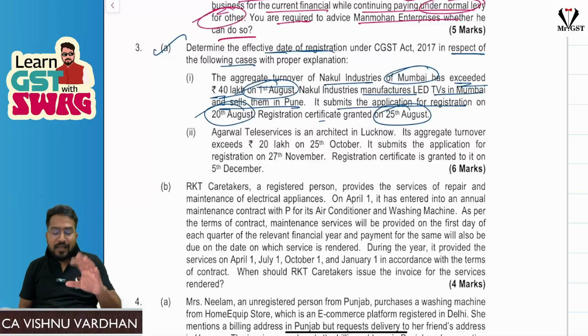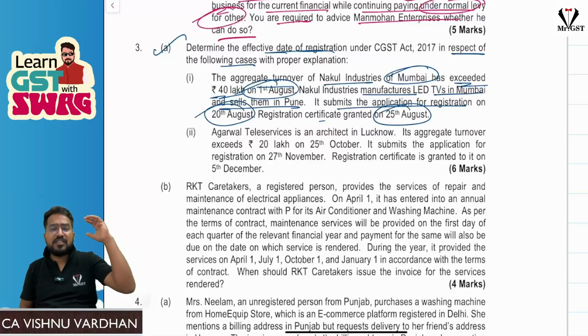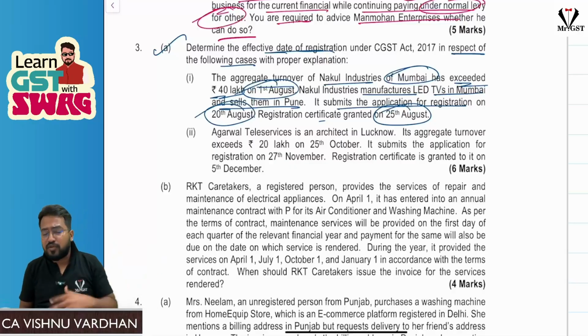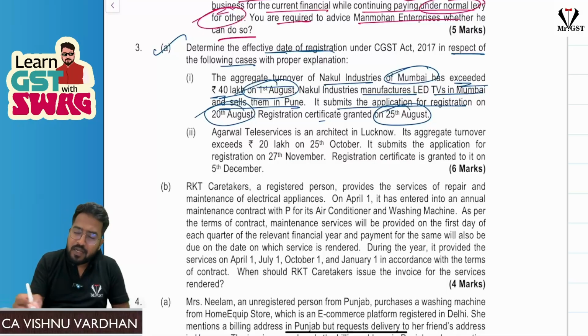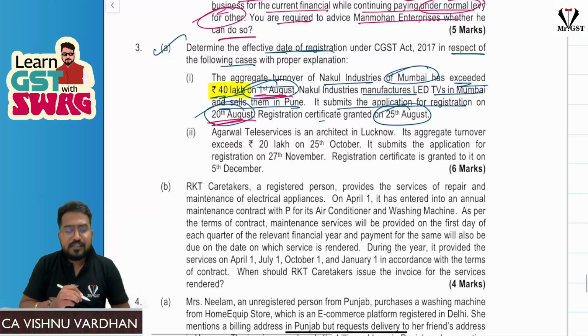If you look at the suggested answer for this mock test paper, they have given complete registration threshold limits: 10 lakh, 20 lakh, 40 lakhs, all that stuff. But the focus here is on the effective date of registration. This person being from Mumbai, Maharashtra, and also dealing within Mumbai and Pune, both in Maharashtra, the threshold limit is 40 lakhs. And sir, after crossing the threshold limit on 1st August, within 30 days he is applying for registration.